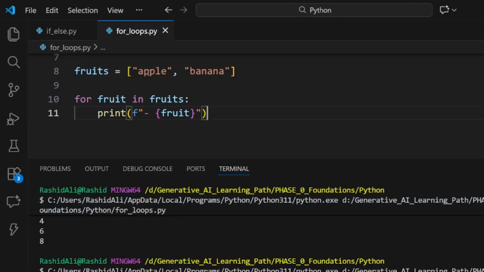The first fruit value was apple, and it got printed, and in the next iteration the fruit value became banana, and this has also been printed. So this was the for loop with a list, like looping through a list. And now we loop through a string.